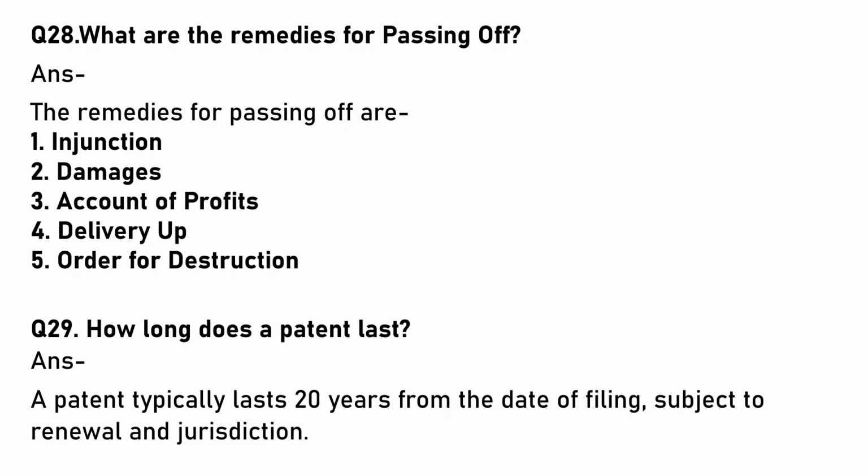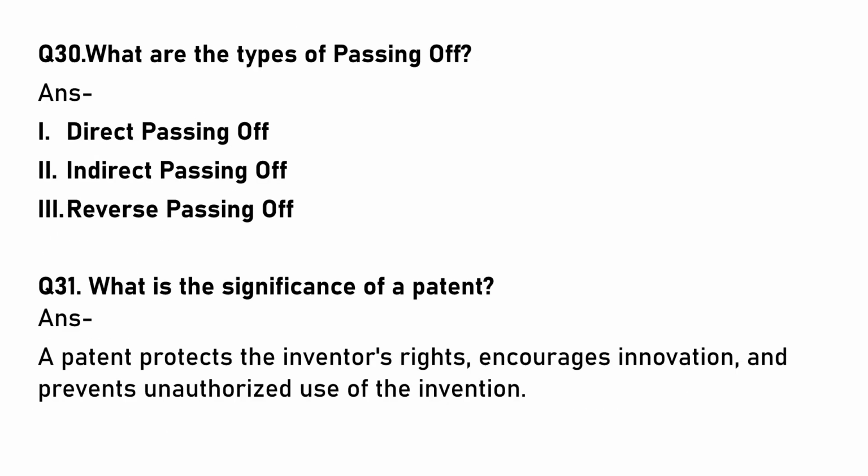How long does a patent last? A patent typically lasts 20 years from the date of filing, subject to renewal or jurisdiction. What are the types of passing off? There are three: direct passing off, indirect passing off and reverse passing off.